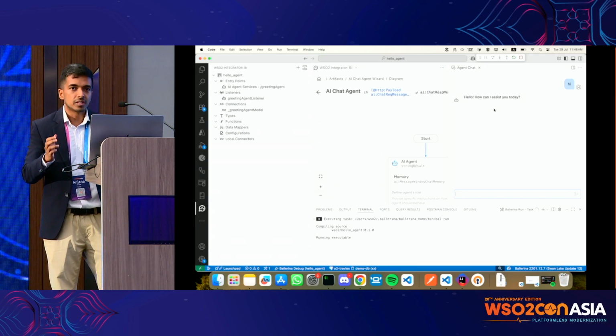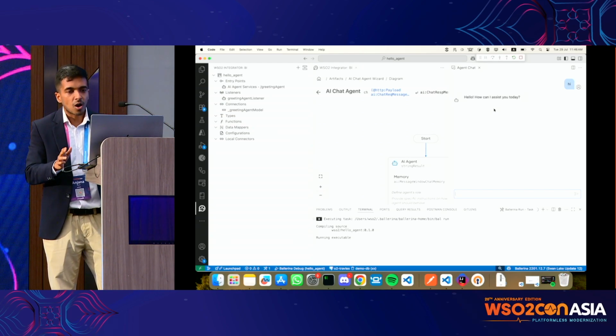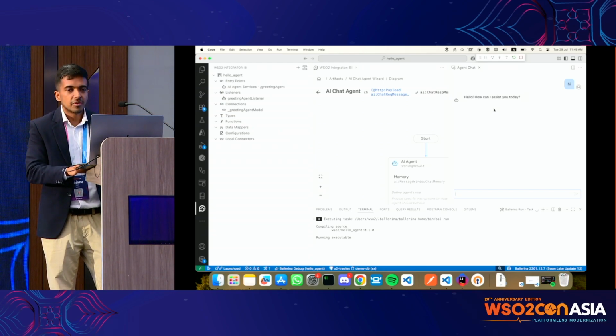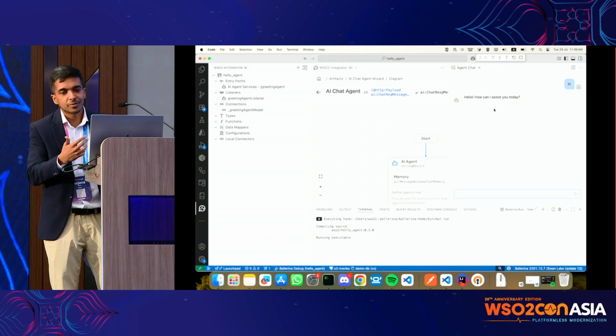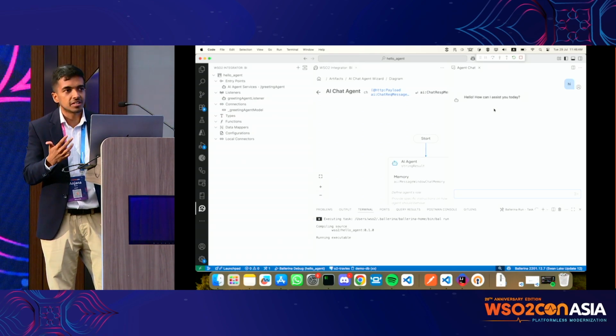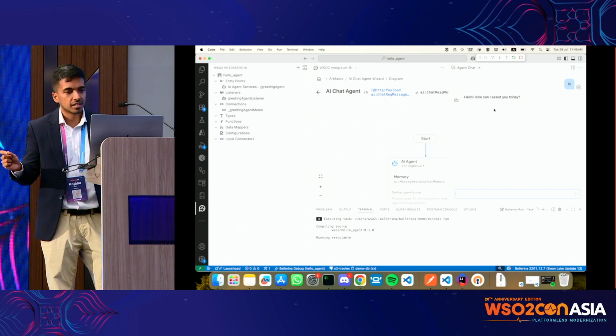So if you have built agents previously, you will see how much this helps, because when we are building agents, it's all about iterative development, right? We need to continue a conversation to see where it goes wrong, and how we refine it. This prompt-driven development is what we are encouraging here.